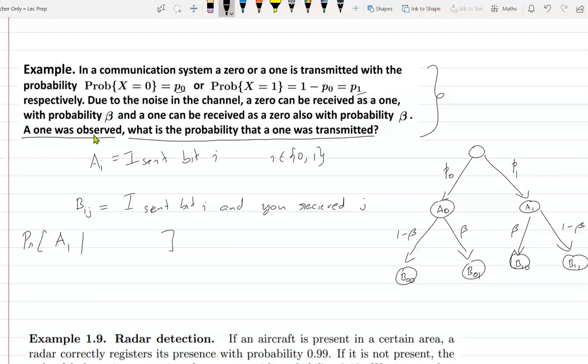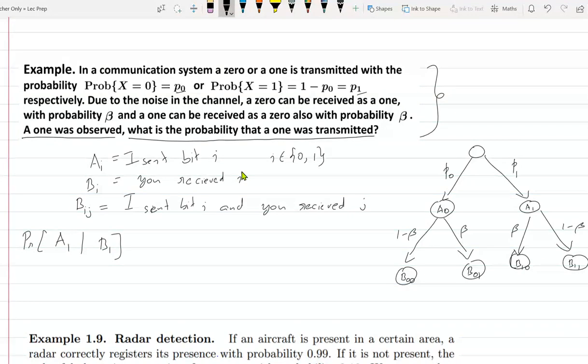Let's call the event that you received a 1 as B1. If I put only one subscript, it means you received I. So this is the probability we are interested in. How do you get this?